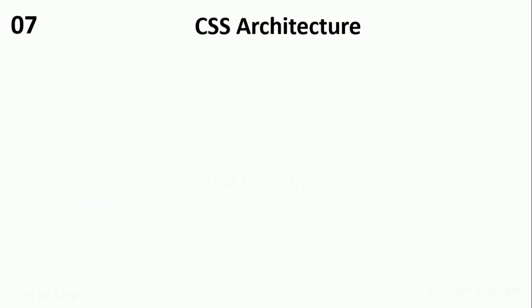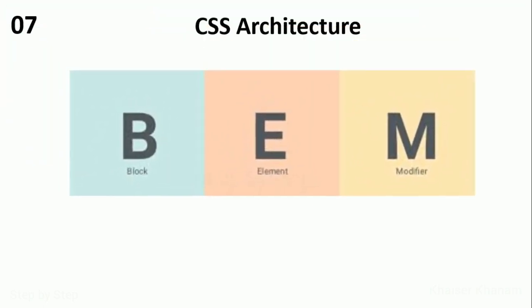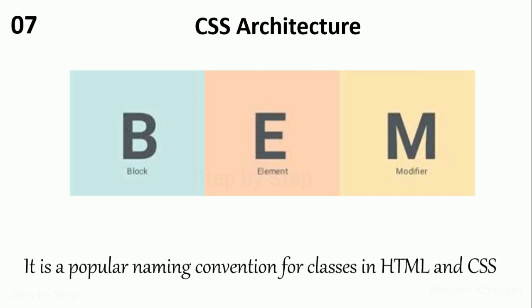Next comes CSS architecture. I think most of you watching this video will not be aware of BEM. BEM stands for block element modifier. You don't have to get scared with this word. If you don't know this one, no problem. It is not a very big thing. It is just a naming convention for classes in HTML and CSS. Most of us, even including me, when I want to give classes inside HTML, I always get confused what classes to give, and I give random classes. But when I want to do any updation, it will be very difficult for me and I will mess up the code. So for that, BEM is a very important CSS architecture, a naming convention for classes in HTML and CSS.